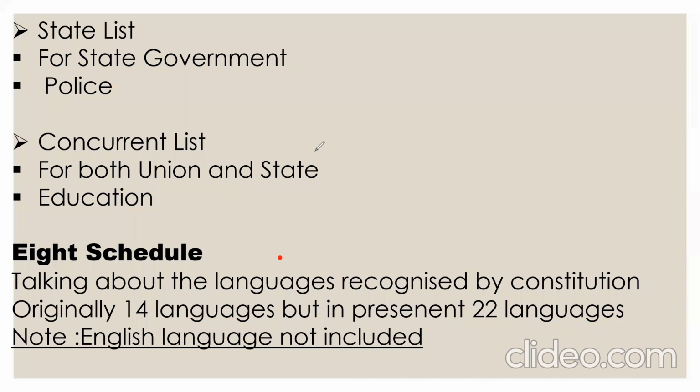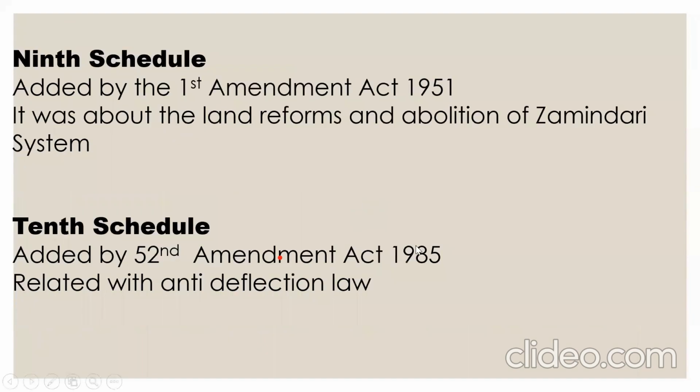All these 8 schedules were mentioned in our constitution in 1950, but after 1950 we added 4 more schedules. Like the 9th schedule, it was added by the First Amendment Act of 1951. It talks about land reforms and the abolition of the Zamindari system. And now we will talk about the 10th schedule. The 10th schedule was added by the 52nd Amendment Act of 1985. Remember this point: 52nd Amendment Act 1985 and 9th schedule First Amendment Act 1951.